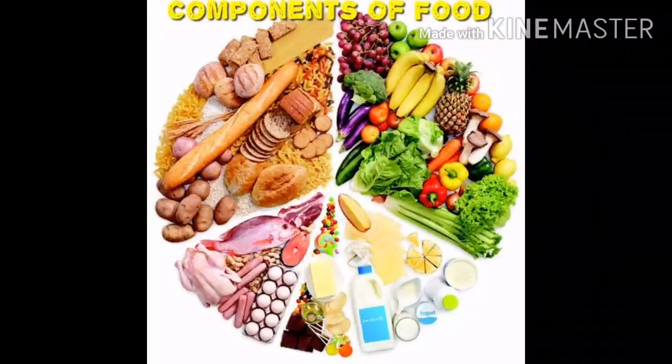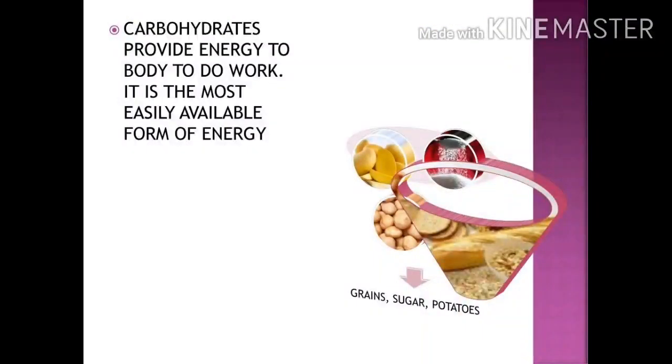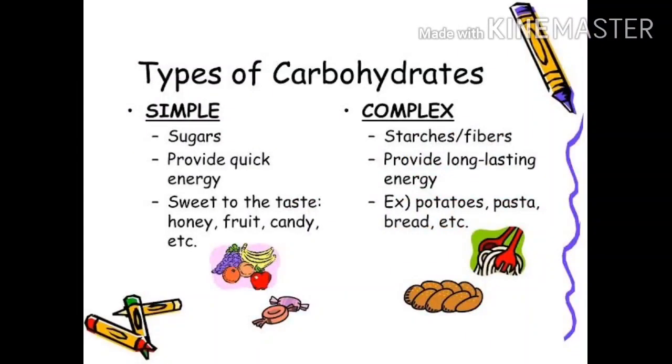First component, that is carbohydrates. Student, carbohydrates are the main source of energy for our body. We have seen in our first chapter, food, where does it come from? But now once again we have to see that carbohydrates are the main source of energy and that is very important for our body. Therefore, they are called energy giving foods because they are giving us energy. There are many types of carbohydrates, but mainly there are 2 types: sugars and second, starch.